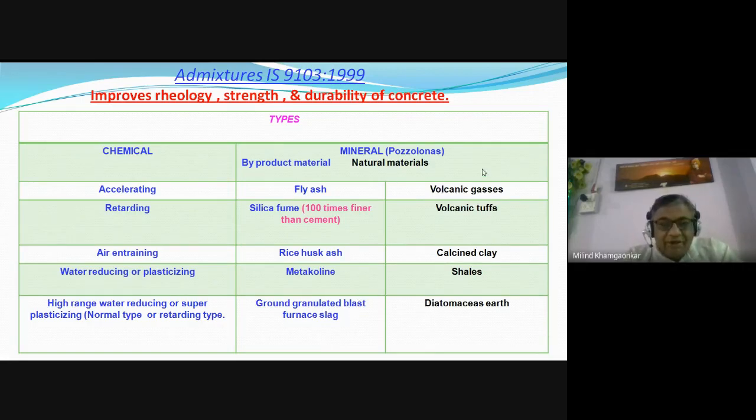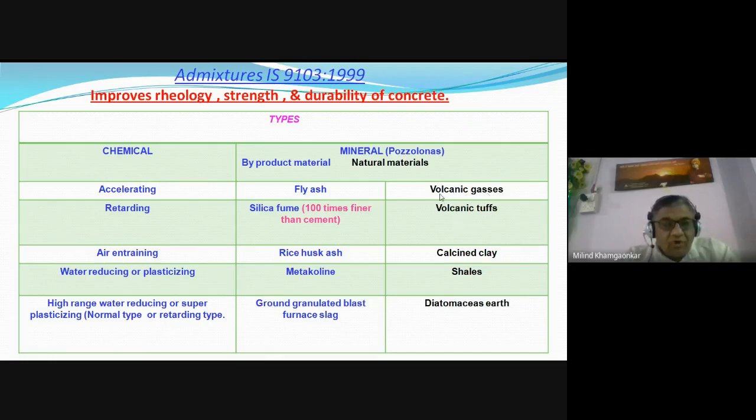Now the naturally occurring pozzolanas or these mineral admixtures are the volcanic gases or the volcanic tuffs. Volcano, we call it Jwalamukhi.